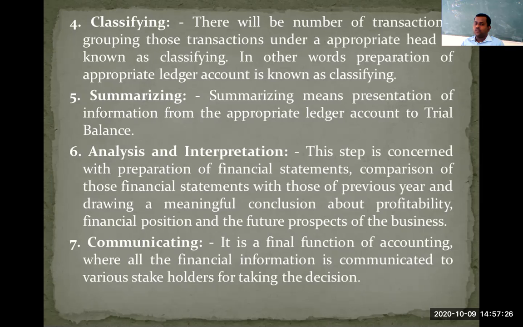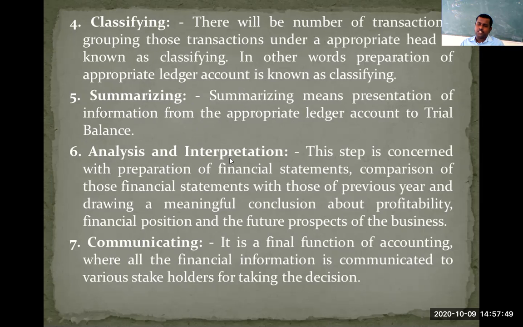Like, this year's profitability is 5% more than the previous year's profitability. This year sales are increased by 10% as compared to previous year sales. Like this, we draw certain conclusions by comparing this year's financial statements with those of the previous year. That one is called as what? Analysis and interpretation.